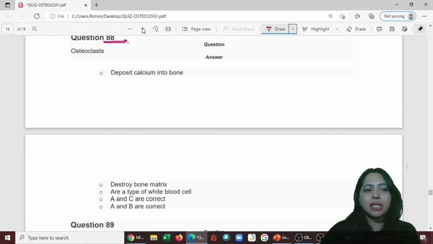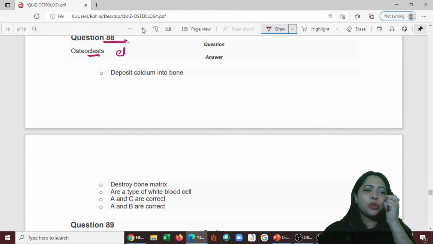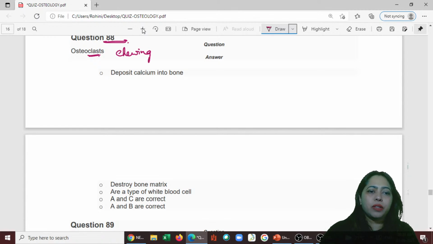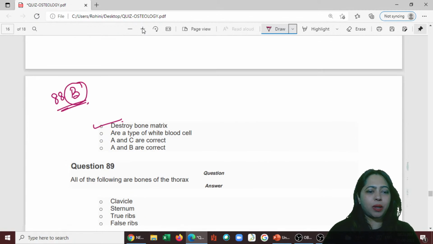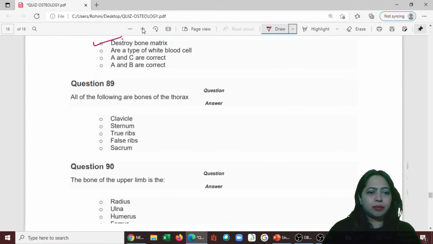88th one, you tell me this. Osteoclast, remember, what do they do? They're bone chewing, right? Bone chewing. So you have to remember which is the answer now. Destroy bone matrix. Okay, so the answer is B. The 88th one is B. Next one, 89.